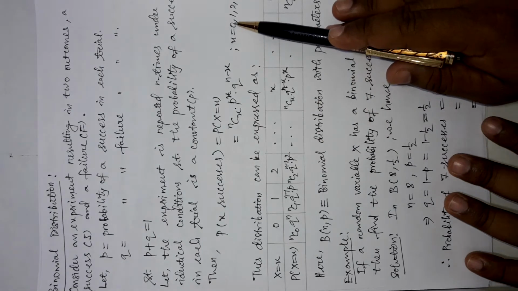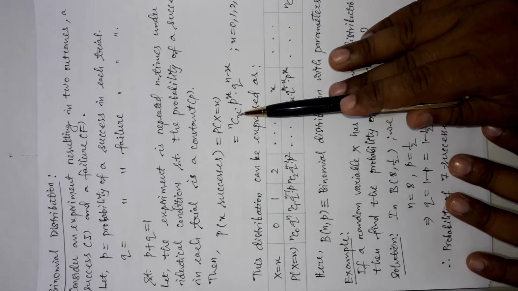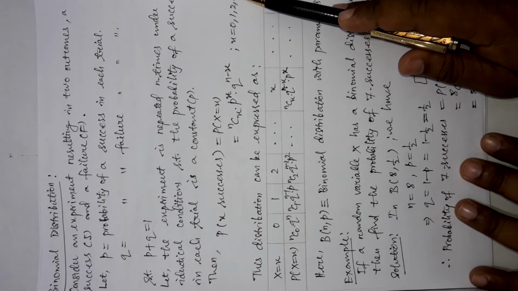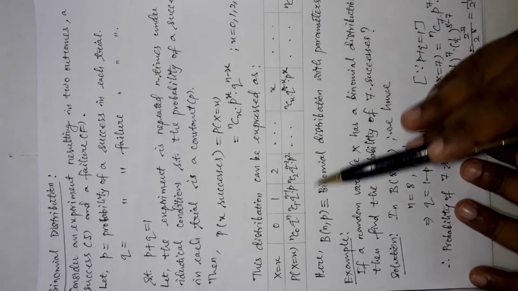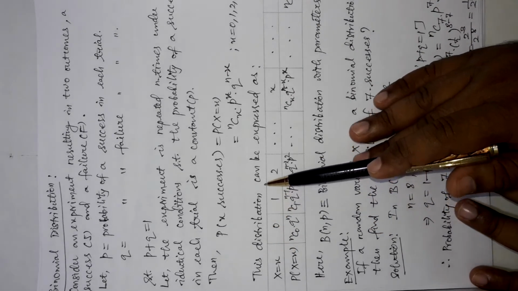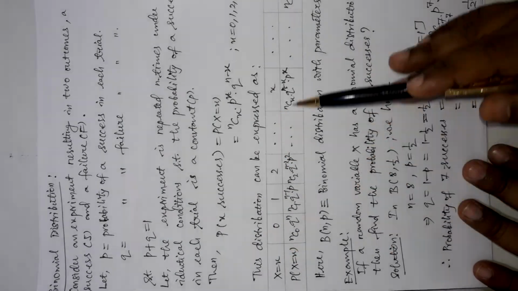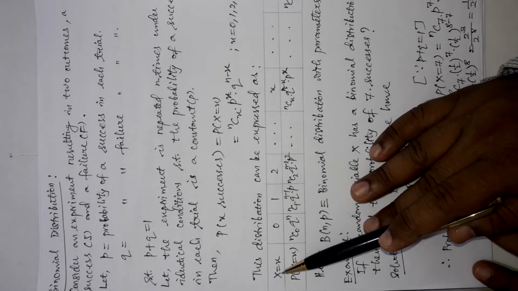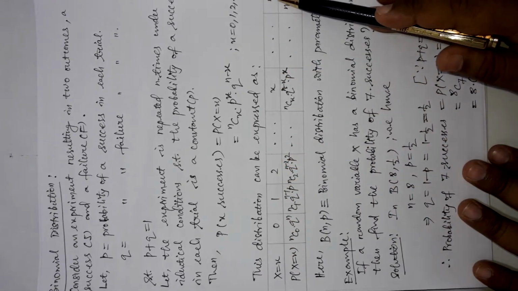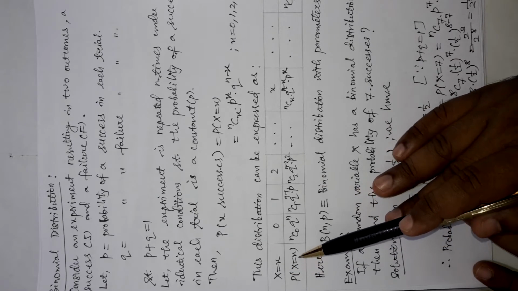Now, after putting different values in place of x here, that is 0, 1, 2 up to n one by one, we will get different probabilities. We will get n plus 1 probabilities, and if we represent them in the form of a table, then that representation is called the binomial probability distribution table. You can see in this table I have only 2 rows. In the first row I have written the values of the random variable x, which start from 0, 1, 2 up to n. In the second row I am writing the probability of the random variable x for its different values.